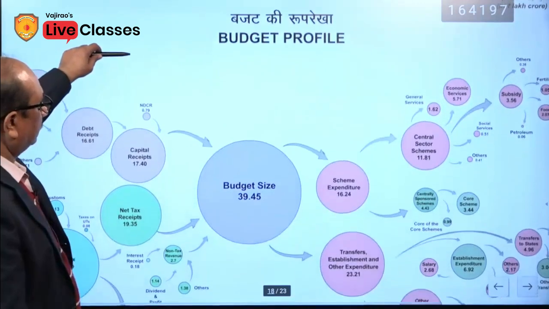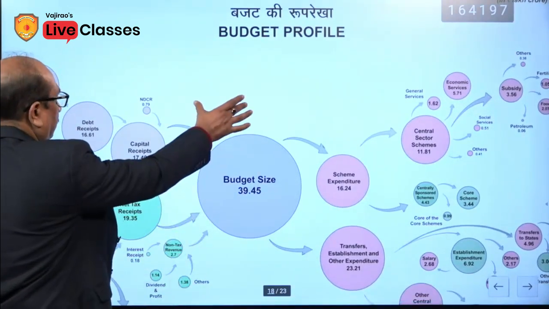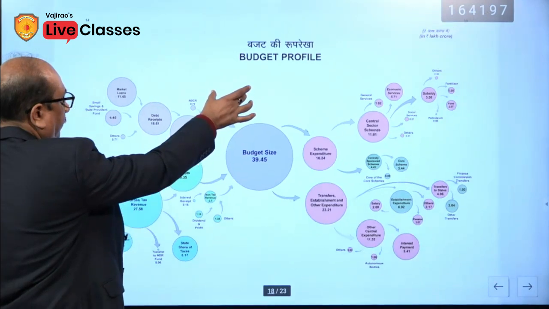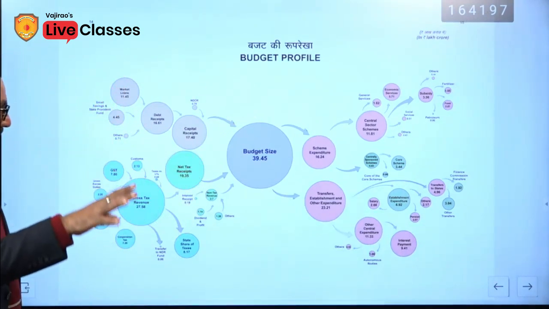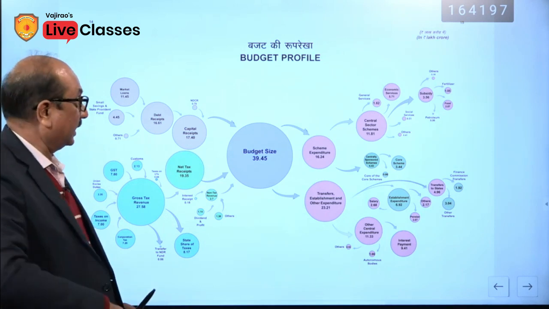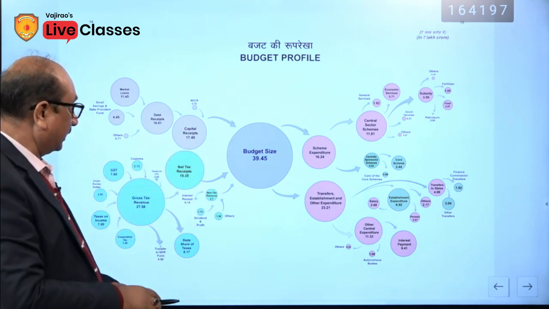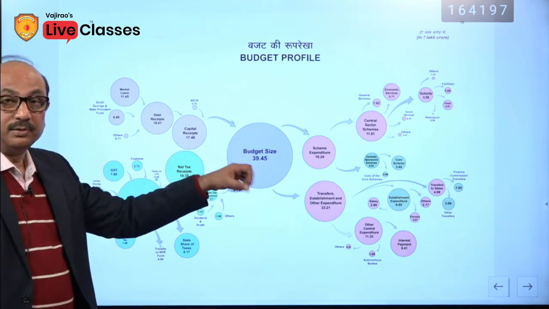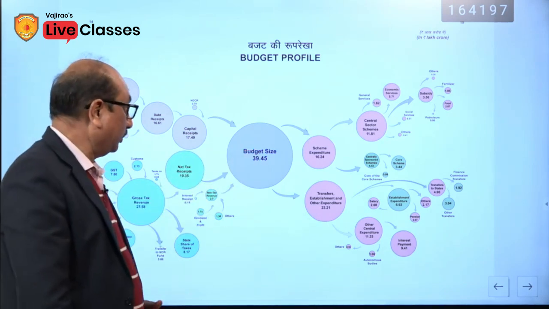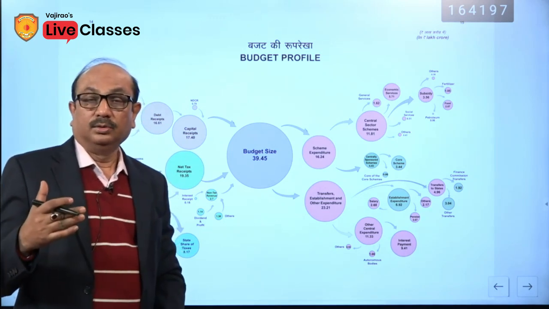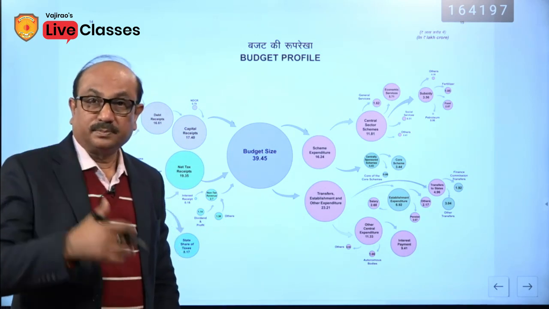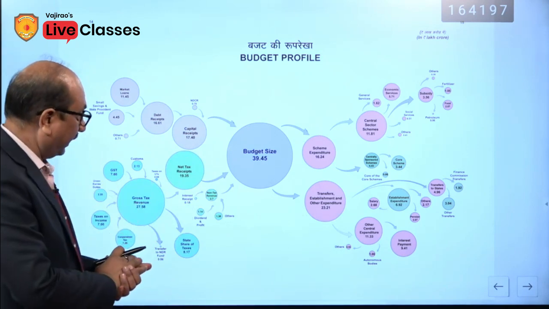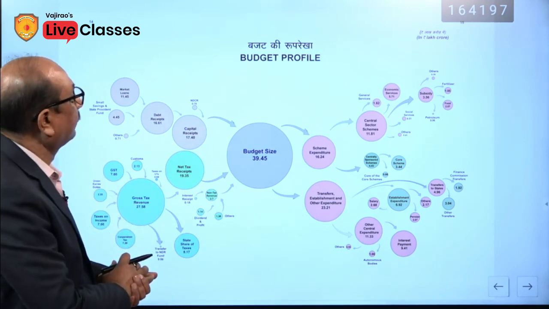Okay, this one is very important. In a very innovative diagram, they have reflected the entire budget. Budget size, this is the size of outlay. 39.4 lakh crore the government has decided to spend, and these are the facts and figures. Okay.